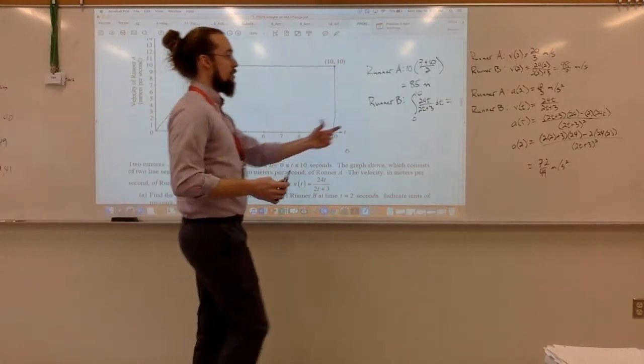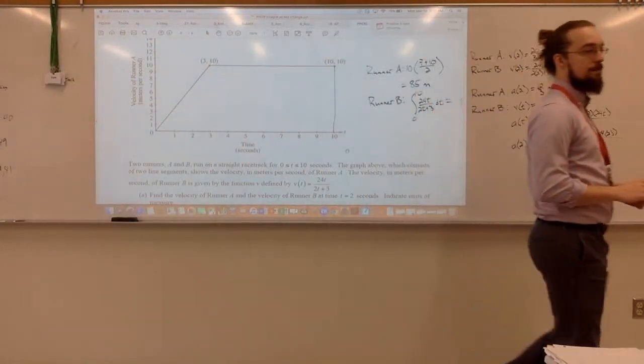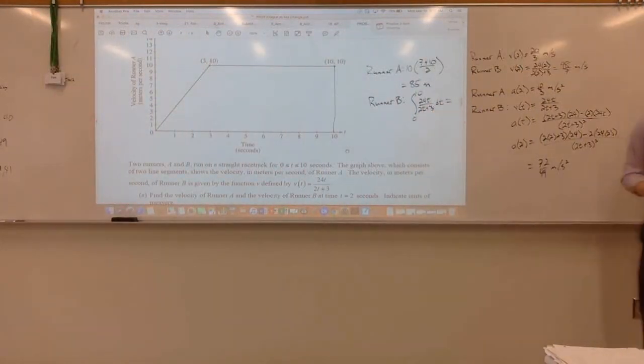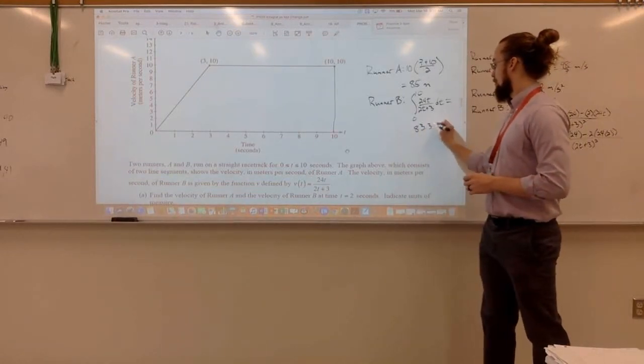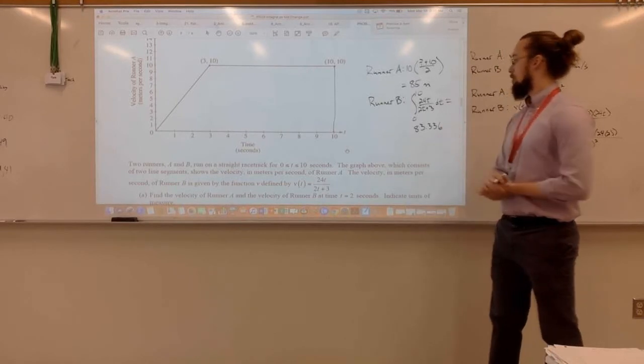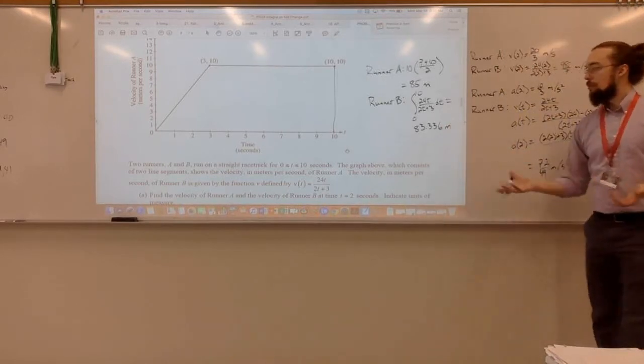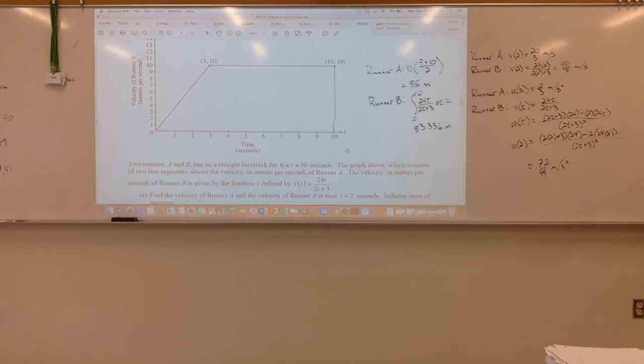So what do we get for this integral here? 83.336. And again, those units would be meters, right?